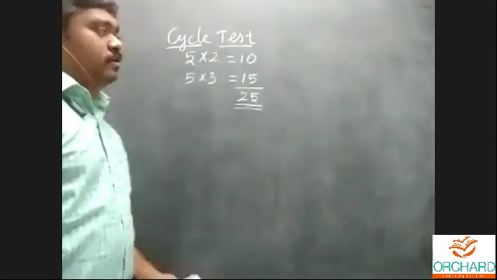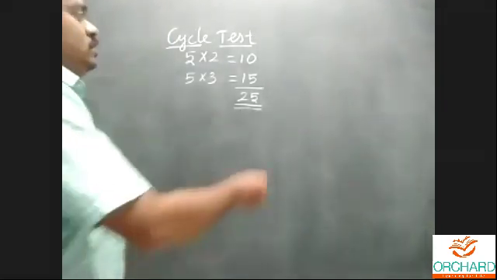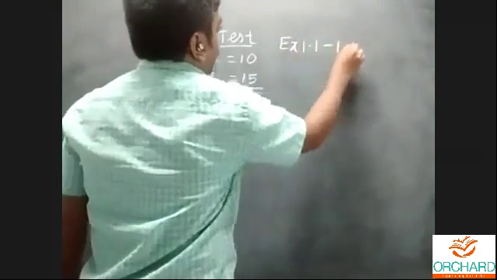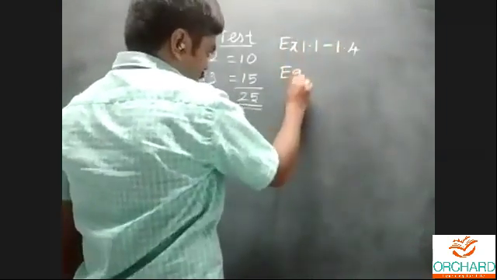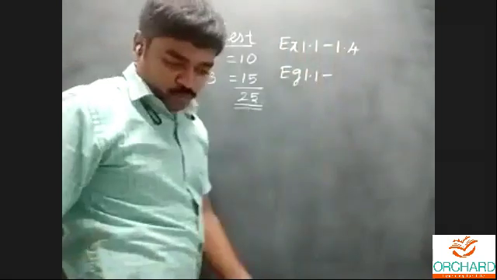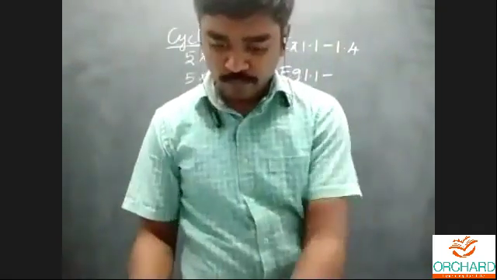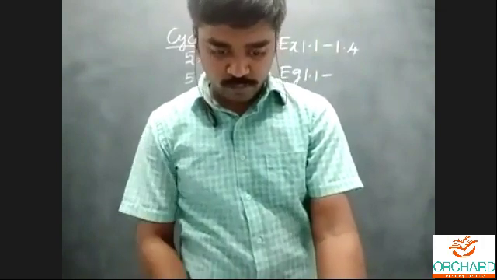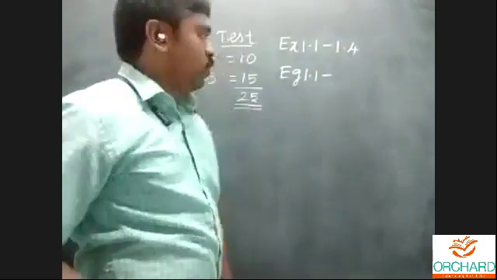Okay, now we can start to revise for your cycle test portion. The cycle test portion is exercise number 1.1 to 1.4, and examples 1.11 to 1.20.